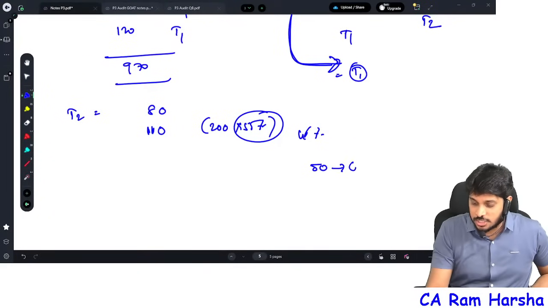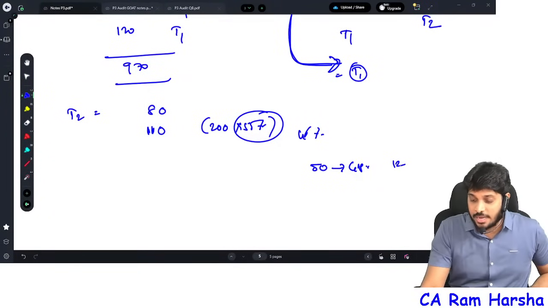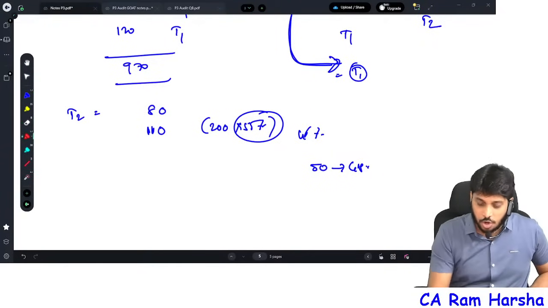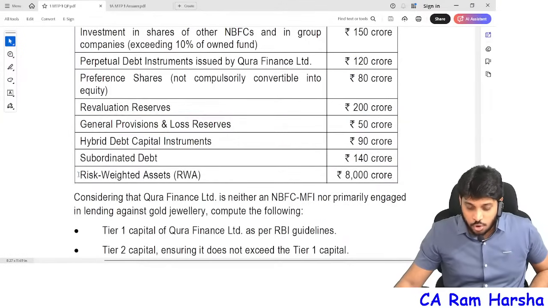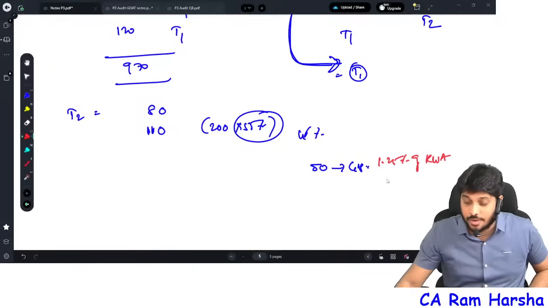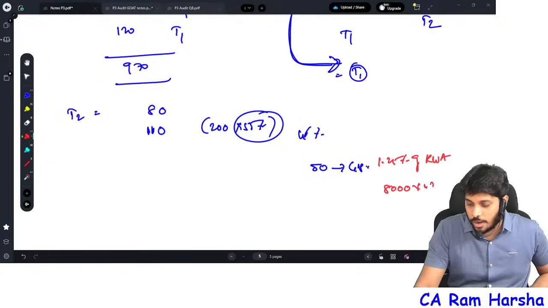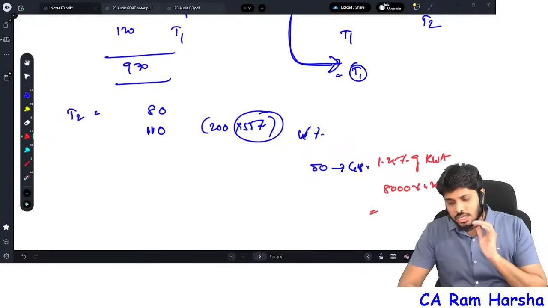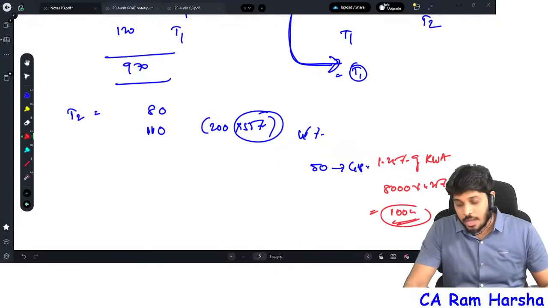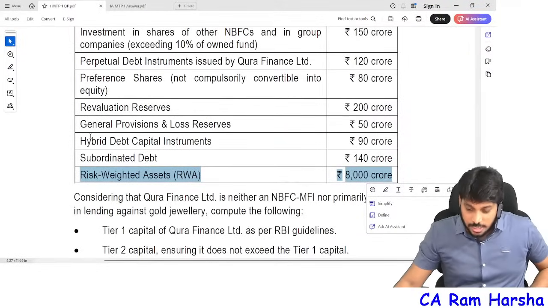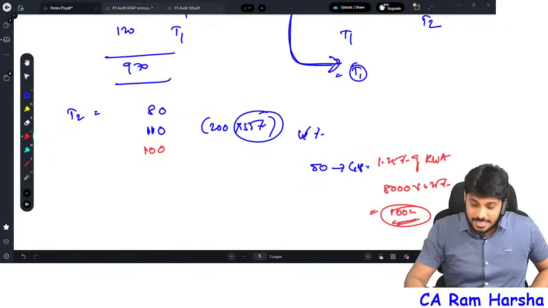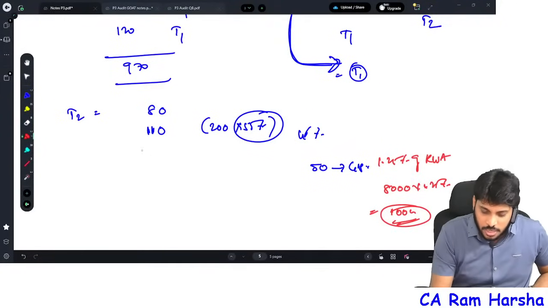Then general provisions and loss reserve. 50 crore is there, which is general provision, but you can't take the full amount. You can take general provisions only up to 1.25% of risk weighted assets. How to calculate risk weighted assets? Don't worry, in the exam 99% they will give you risk weighted assets. 8,000 into 1.25%. Generally 1% is equal to 80 crore, so 1.25% means 100 crore. Up to 100 we can consider. Since it is only 50, I will consider only 50.